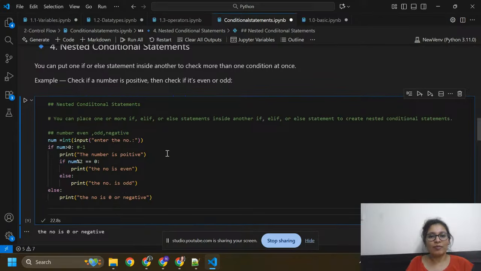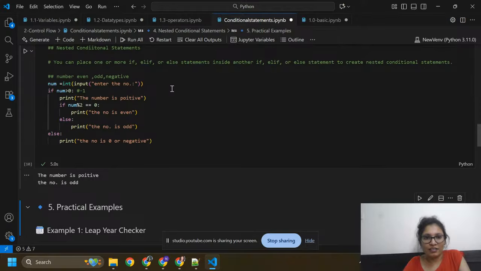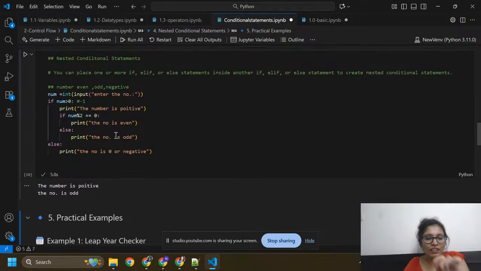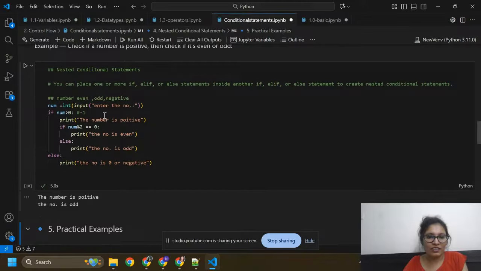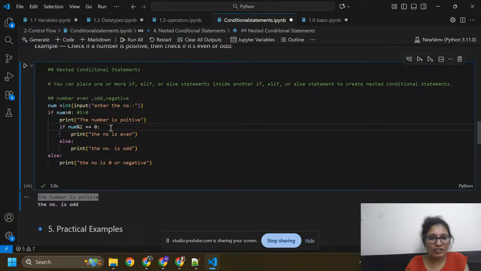Again I'm going to run this code. Here I'm going to pass 5 and enter. This will give you the number is positive or the number is odd. First of all I need to go here, then I need to check 5. 5 is greater than 0? Yes, this is greater than 0. Then we need to print the number is positive. Again here I'm going to check this condition.